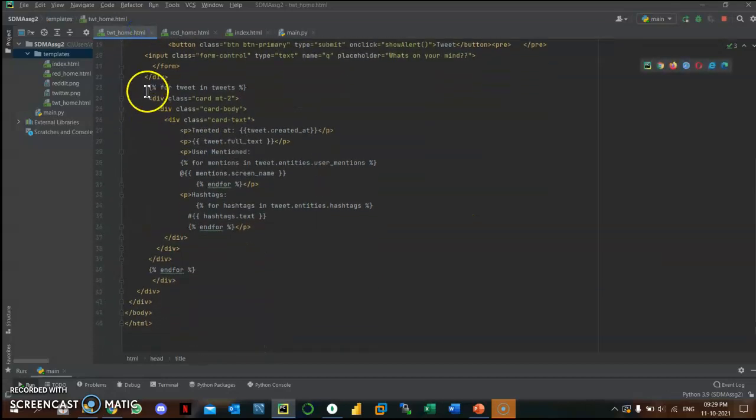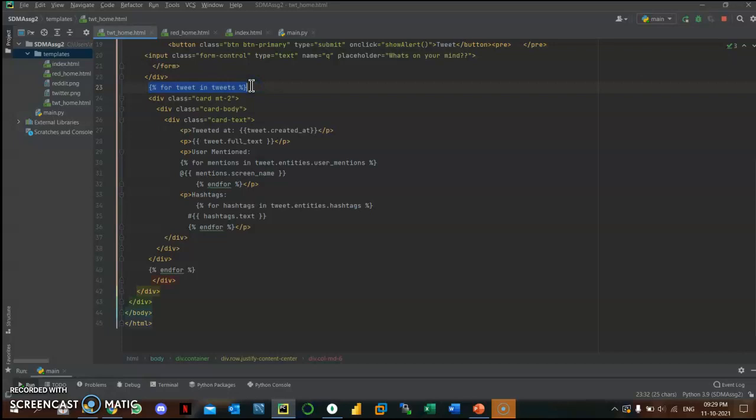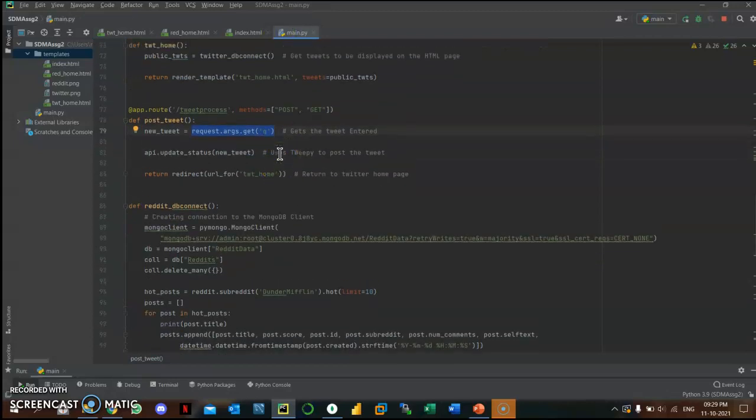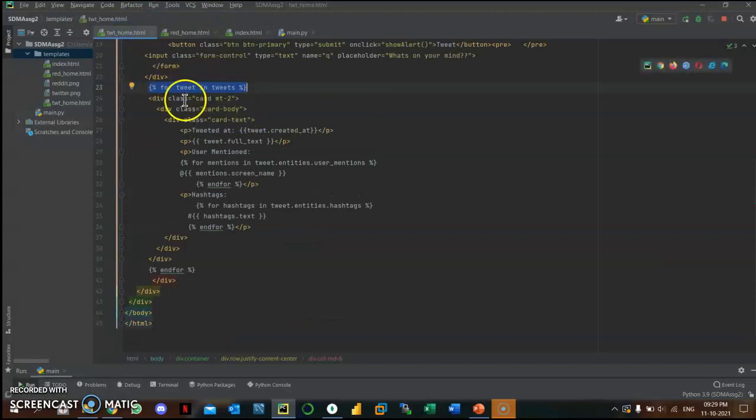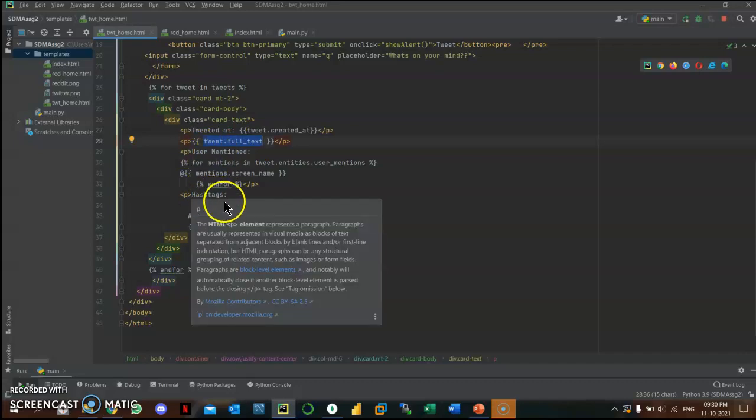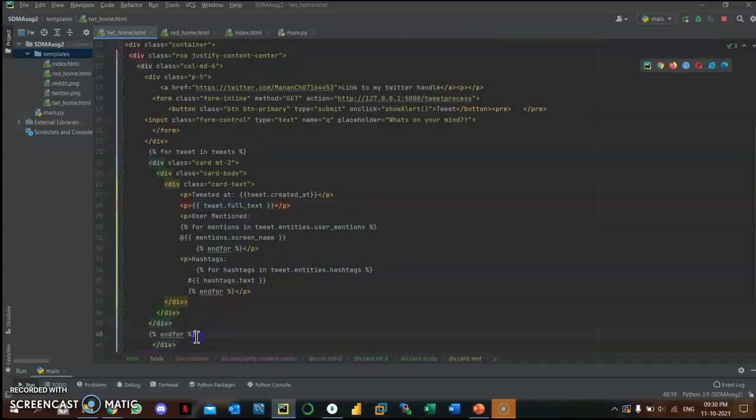Now here comes the main part that displays the tweet data that we extracted, using a for loop. So using the for loop, tweet in tweets, here you can see we pass tweets here. The public tweets that we extracted are my tweets that are posted, and I pass them as a parameter to the HTML page. Using the script, I use the for loop and go through each one by one, and using the dictionary format, I use the full text, created time, and then a for loop again for the users, and for the hashtags. And here is the end of the for loop.